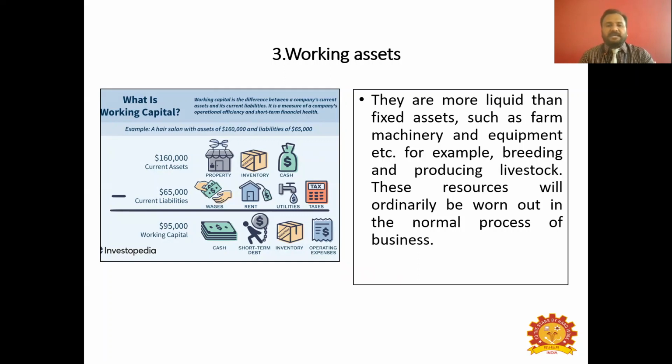Operating expenses, in short: when a business is in a running position, whatever you invest to make it run is called operating expenses, otherwise called variable cost. Land, building, and machinery are available for all the business; that is fixed cost. But when you incorporate raw materials, electricity, labor charges, wages, everything into that, only then can you call such a business is in working condition. That is why those things are called working assets. So these are the three types of assets that we have.